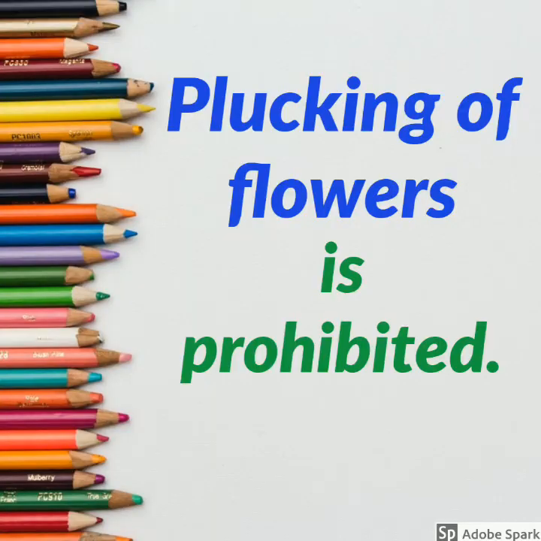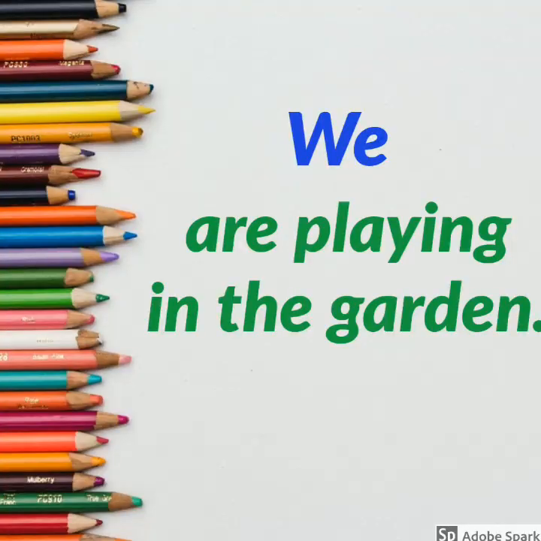The first sentence is plucking of flowers is prohibited. What is prohibited? Plucking of flowers. So the subject here is plucking of flowers. Number 2. We are playing in the garden. Who? We.